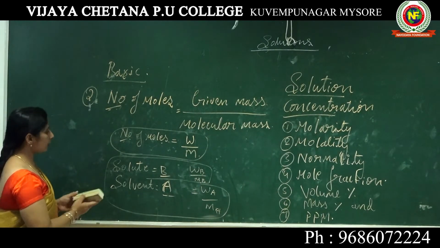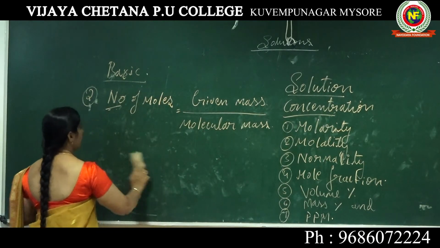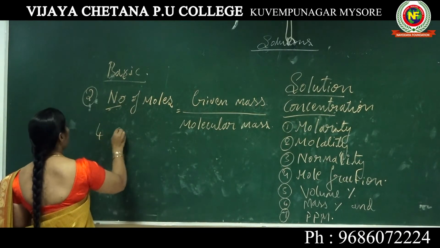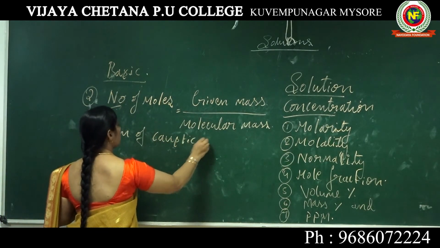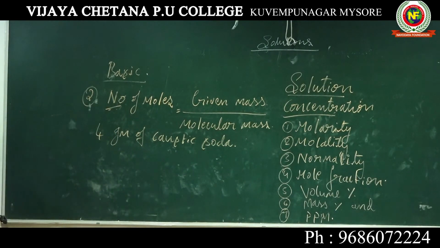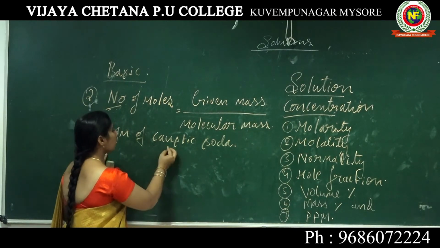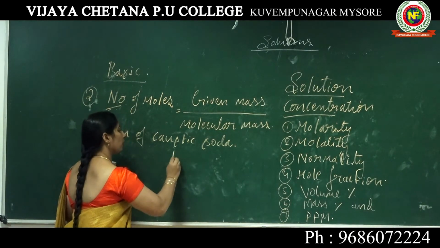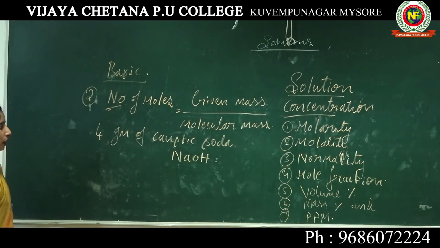By using this, let me solve an example. Here, 4 gram of caustic soda. Caustic soda is nothing but NaOH, sodium hydroxide.